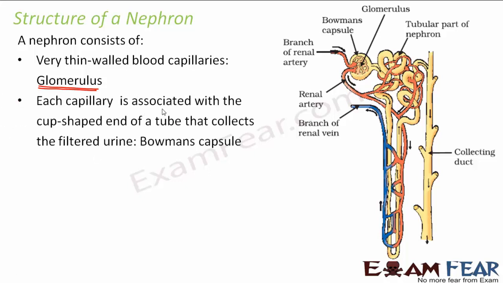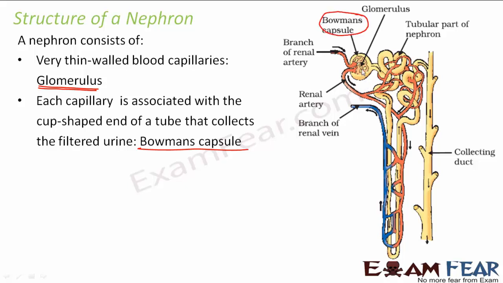Each capillary is associated with the cup-shaped end of a tube that collects the filtered urine. This is called Bowman's capsule. If you see here, there is a cup-shaped end of a tube. If you look at this orange colored tube, you see the end of this tube is cup-shaped. So this is known as Bowman's capsule.